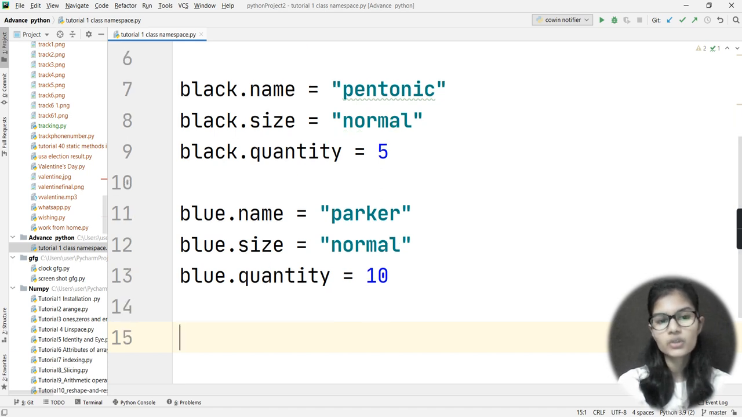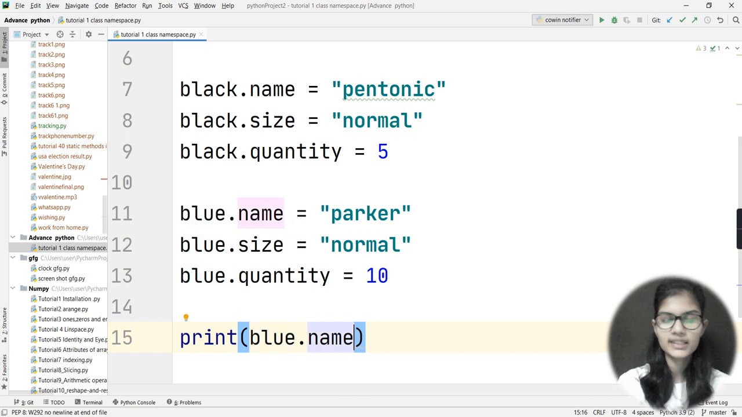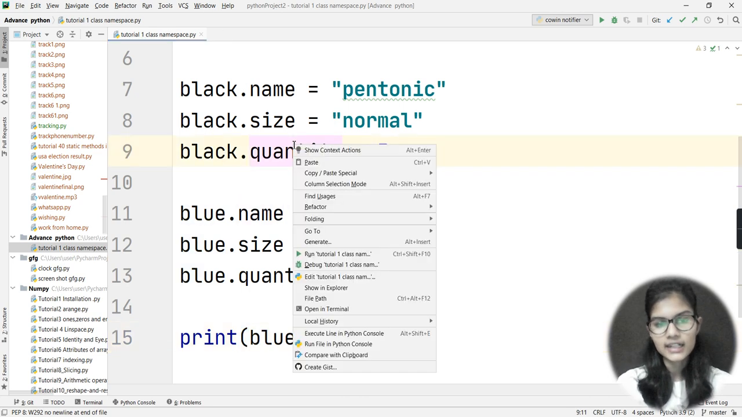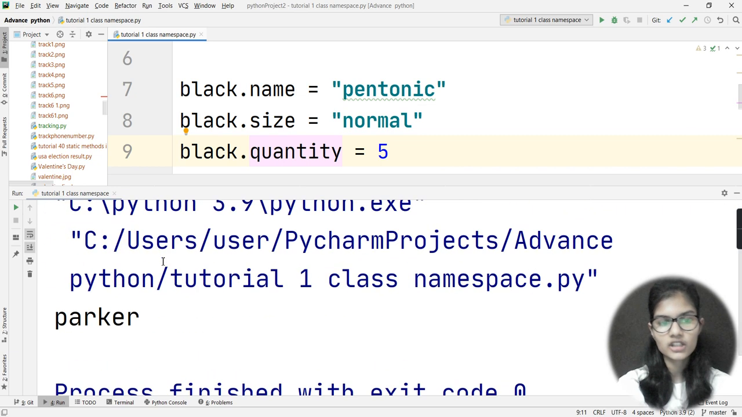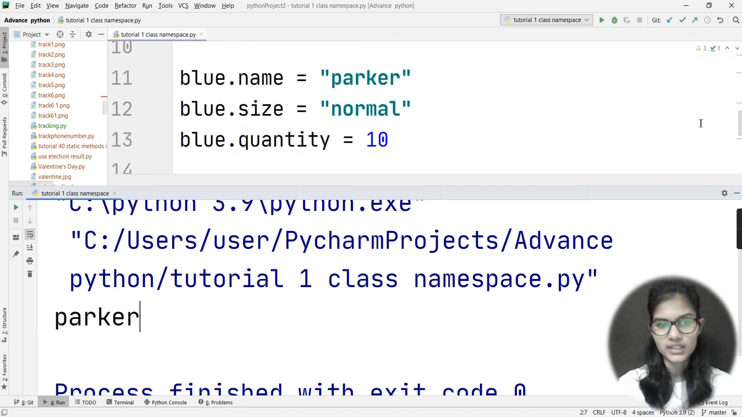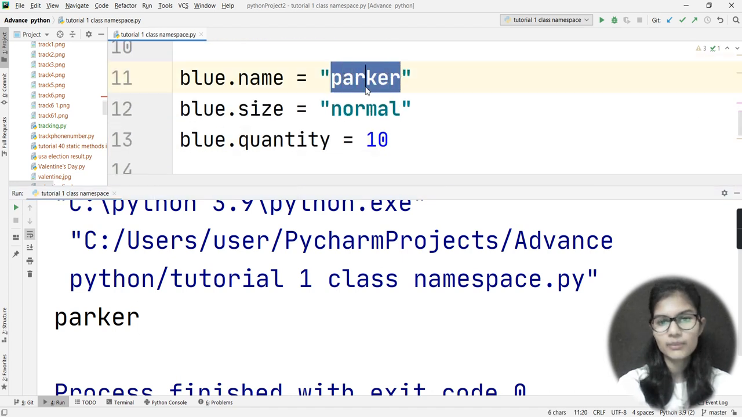Now if I just want to see something in the output, let's say I just want to get the output from blue dot name, then how will I be doing that? Simply I'll be using my print statement, and inside that I'll be using blue dot name. This is the procedure for getting the output. So I will just run it here and see what output I got. I got the output here as Parker. Let me come down and show you. Blue dot name was containing Parker in it, so I just got that Parker here.